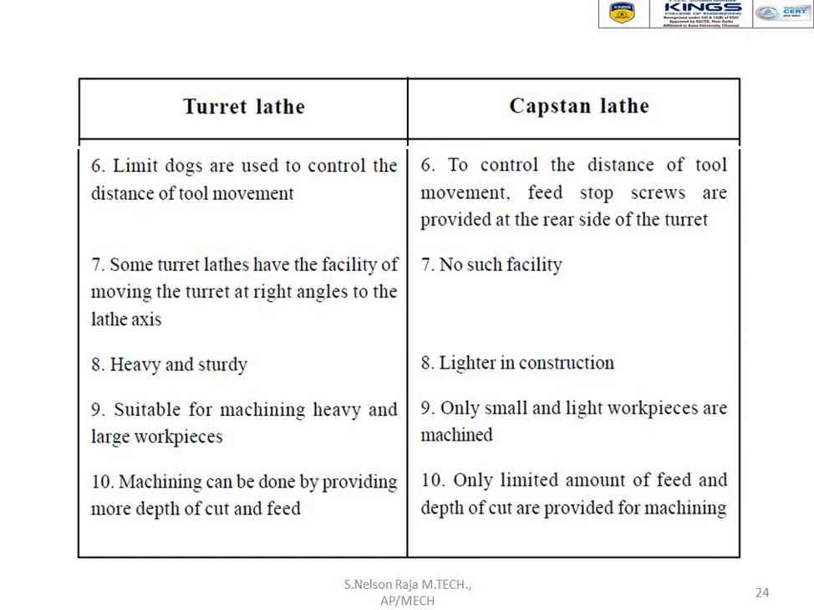And the 10th point, in the turret lathe, machining can be done by providing more depth of cut and feed. And in the capstan lathe, only a limited amount of feed and depth of cut are provided for machining, because the capstan lathe is only applicable for soft materials like aluminium.